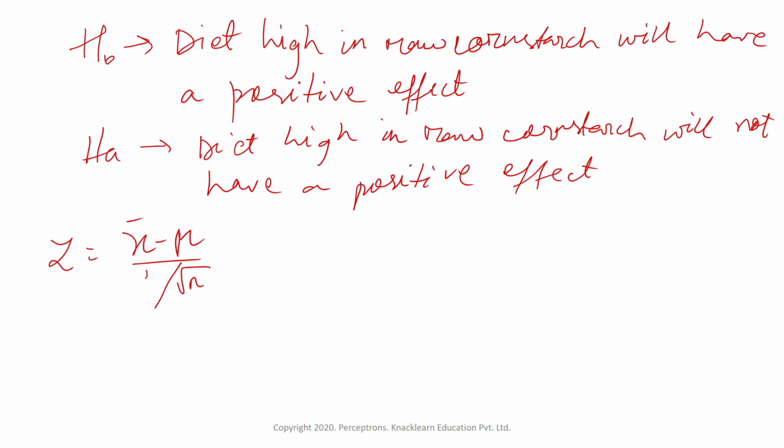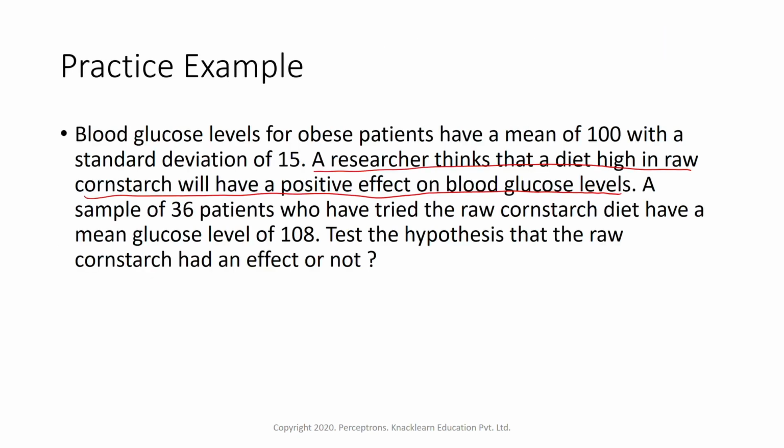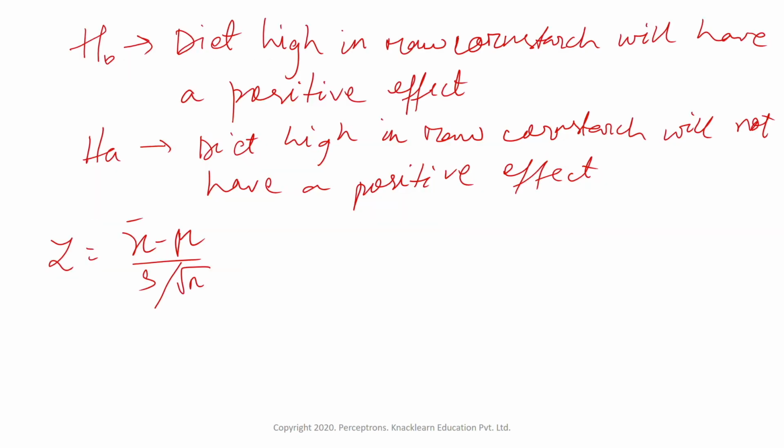Here I will take it as S, that is standard deviation. Within this, first we have to put in all the values and test this. For testing this, we first need all these values. So we'll take the values within the problem. First it says the blood glucose level for obese patients has a mean of 100 with a standard deviation of 15. For all the obese patients, the blood glucose level is given as a mean of 100. So mu is 100 here.